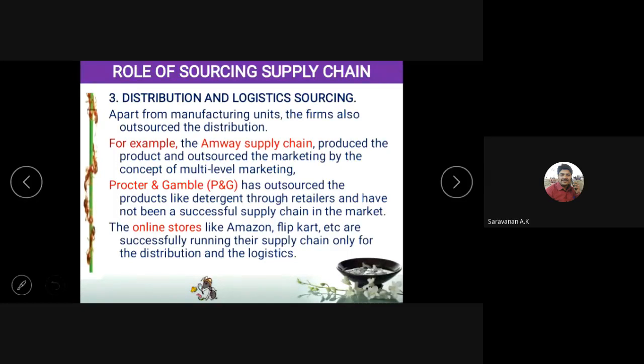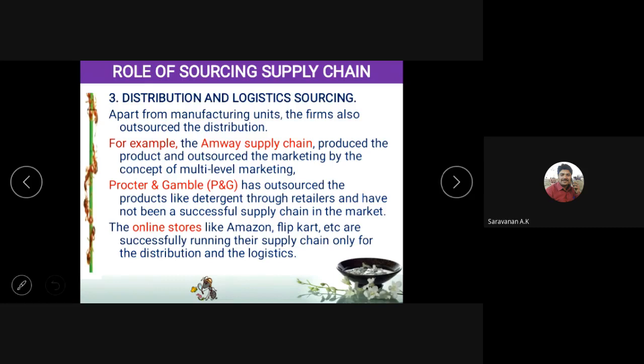Okay, suppose if you take P&G, they also outsource, similar to Amway. Okay, they are producing detergent bars and soaps for bathing. Most of us don't know which soap is manufactured by P&G, because P&G is not selling any product to the market directly. They give it to the distribution center and stop there. They move away from the supply chain. The distribution center only sells the soaps and other things.